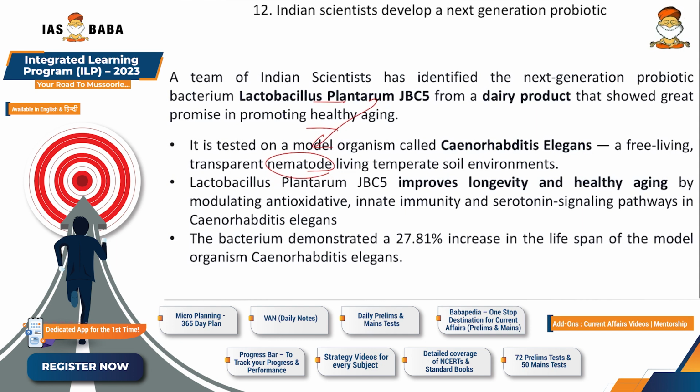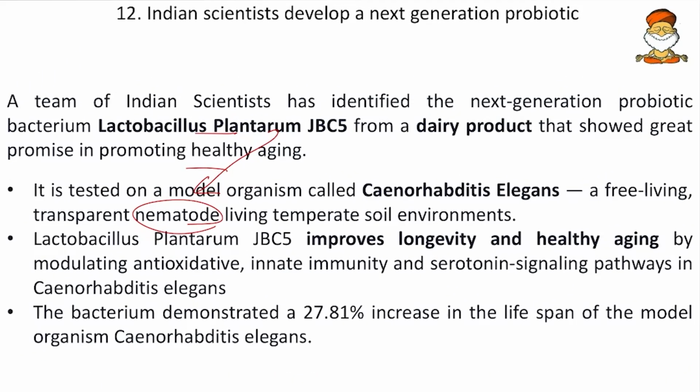And the Lactobacillus plantarum improves longevity and healthy aging by modulating the antioxidative, innate immunity and serotonin signaling pathways in Caenorhabditis elegans. That means once these bacteria enter the body of this nematode, there will be changes in the antioxidants that are present.